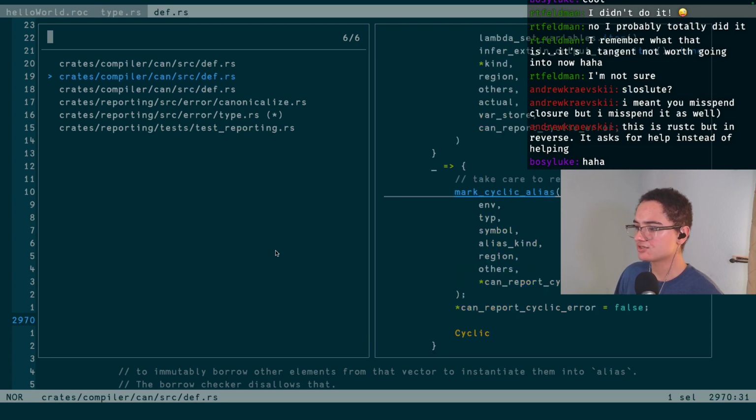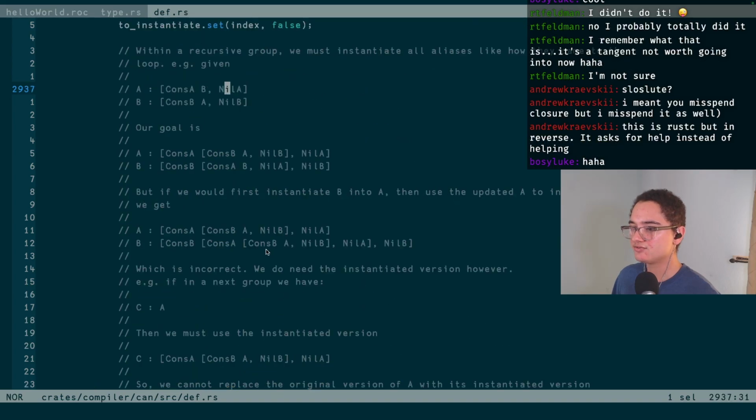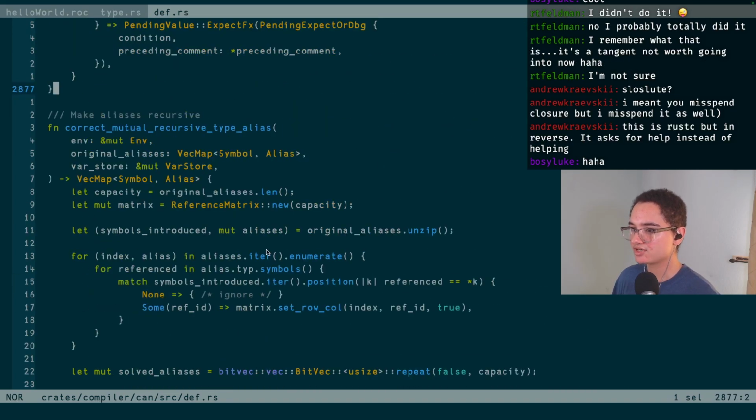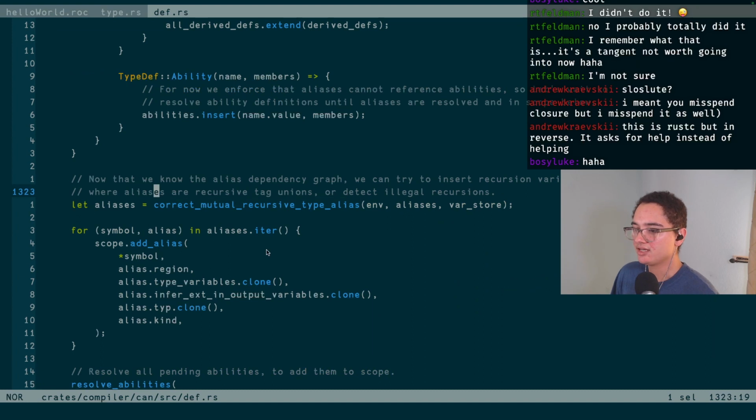Okay, so in that case, I think we still have to go even farther up the chain and essentially follow that next link up, because we want to go before we're even correcting it. We want to say that this shouldn't be considered mutually recursive, I think. Though it may be that correcting it is saying, oh, this list breaks the recursion. So this may be the right function. There's a chance. Not fully sure yet. Do I have my... Oh, I have my language server working now. Cool. Okay, now that we know the alias dependency graph, we can try to insert recursion variables where aliases are recursive tag unions or detect illegal recursion. Oh no, this does sound like the right spot.